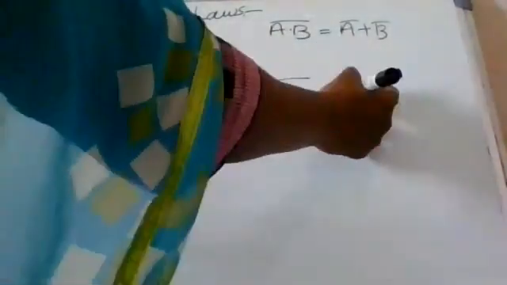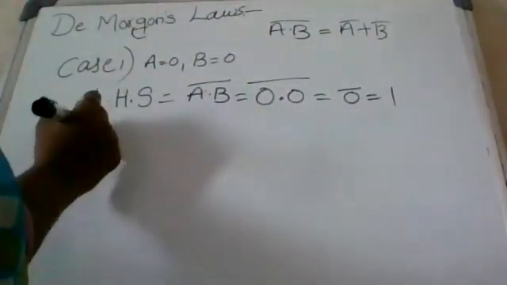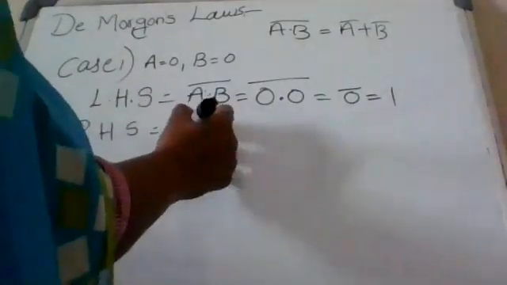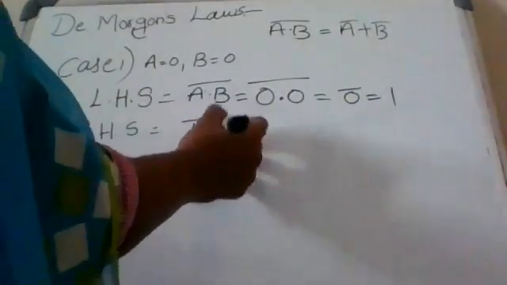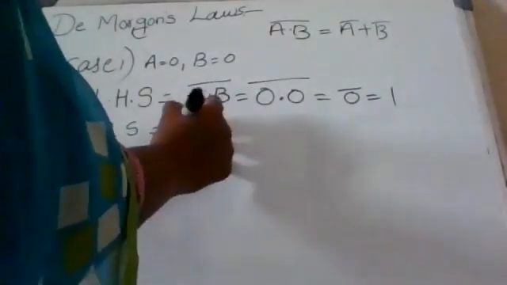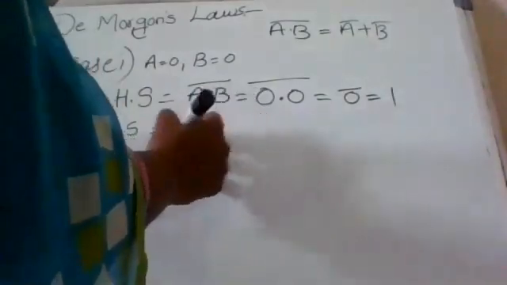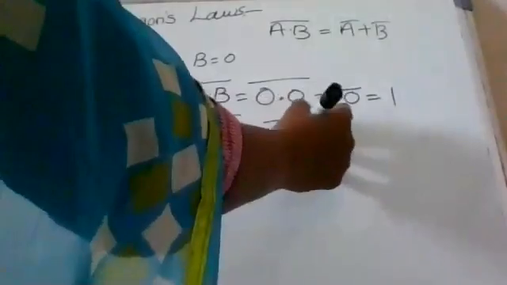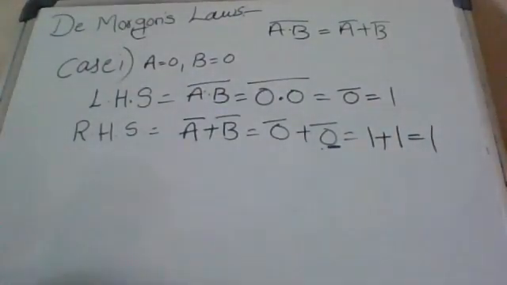So 0 dot 0 is 0, 0 complement will give 1. Next, right side. What is the right hand side? A complement plus b complement. 0 complement plus 0 complement. 0 complement means 1, plus 0 complement means 1. 1 plus 1, value 1.